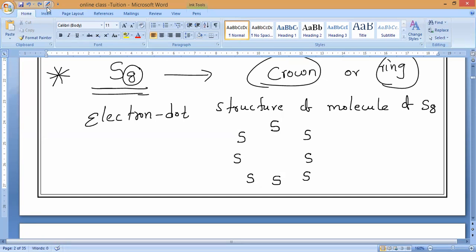I will take the red pen and keep it, so that you can understand better. First one, how many? 8 electrons, clear? First one, 8 electrons over. Second one, 8 electrons over. Now the third one. Any doubt, ask me kindly. You can keep electrons down also. Totally you should get that solved.